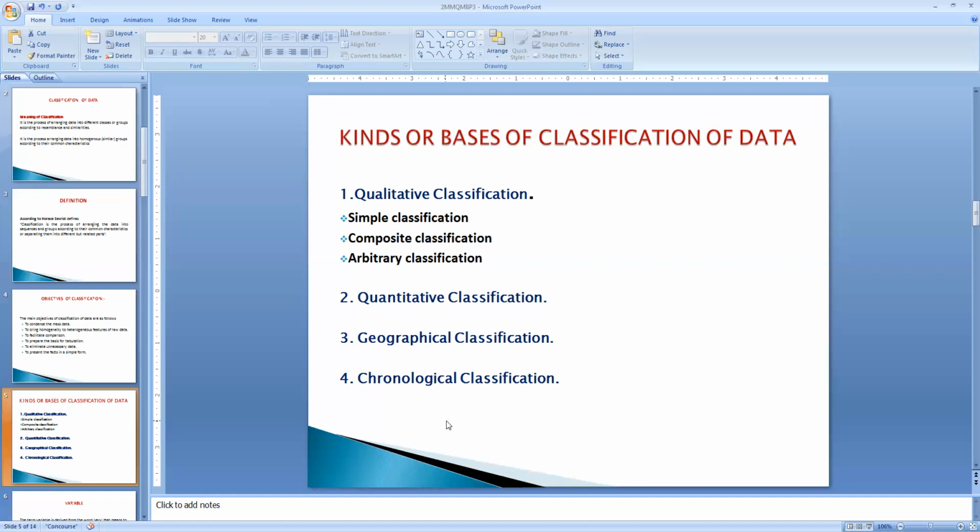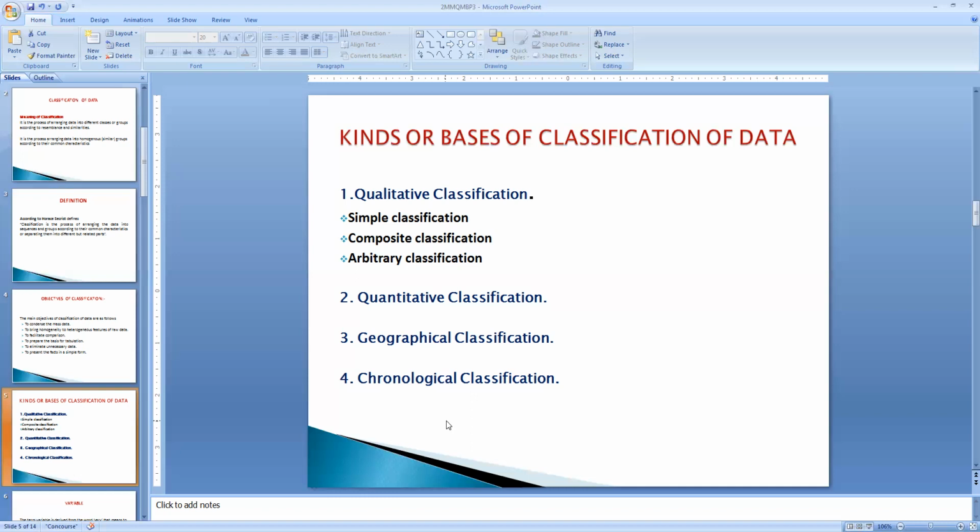Where the attribute is not clearly defined, such classification is called arbitrary classification.